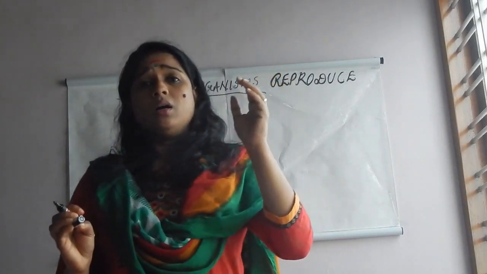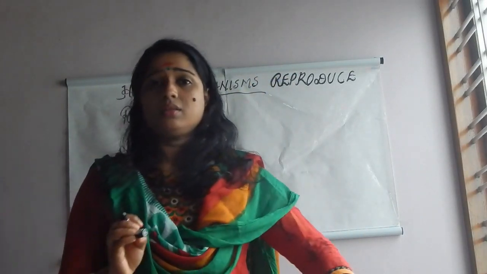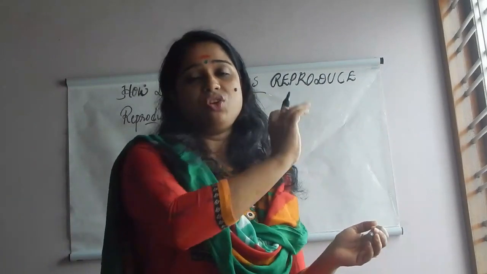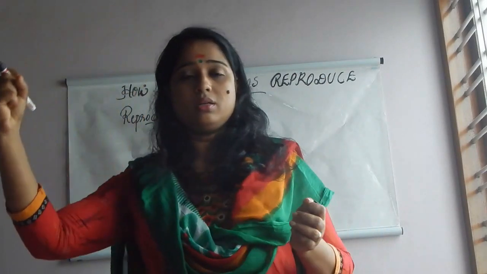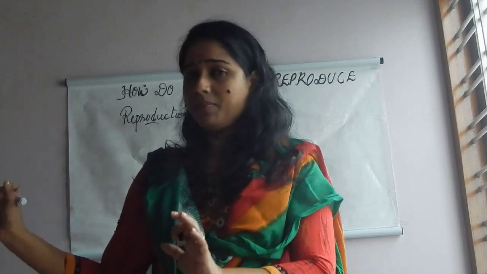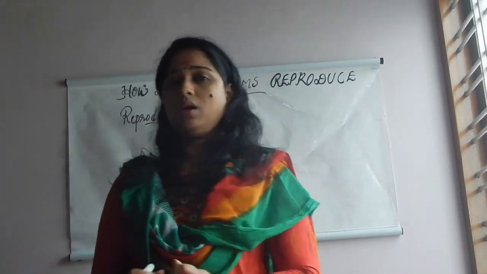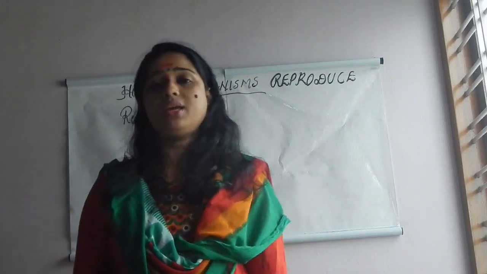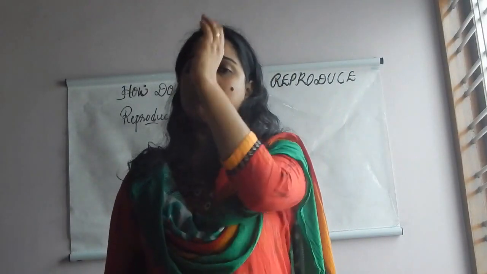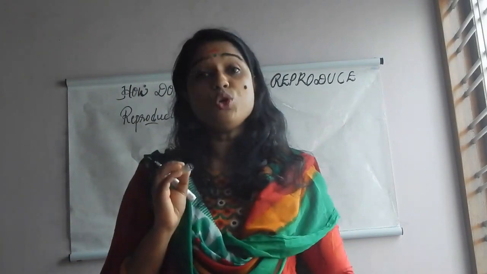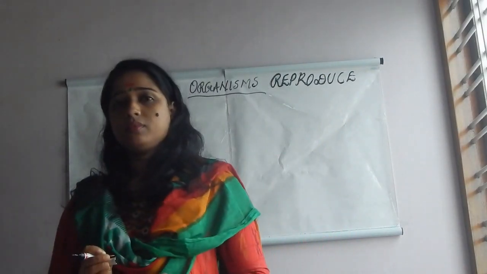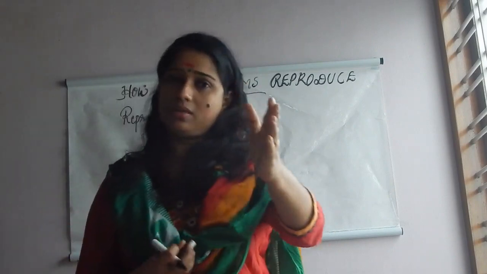So, I would like to ask you one question. If you see a monkey, a dog, a cat, a human being, how can you distinguish among these four? How can you say that this is a monkey, or this is a cat, or this is a dog, or this is a human being? How is it possible for you to differentiate? Yes, from the appearance. That is very important.